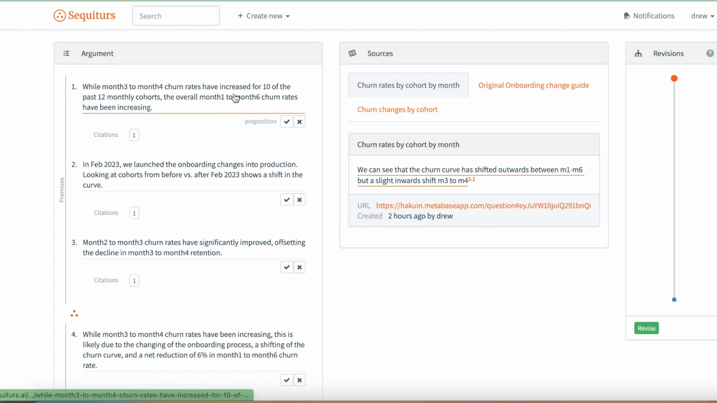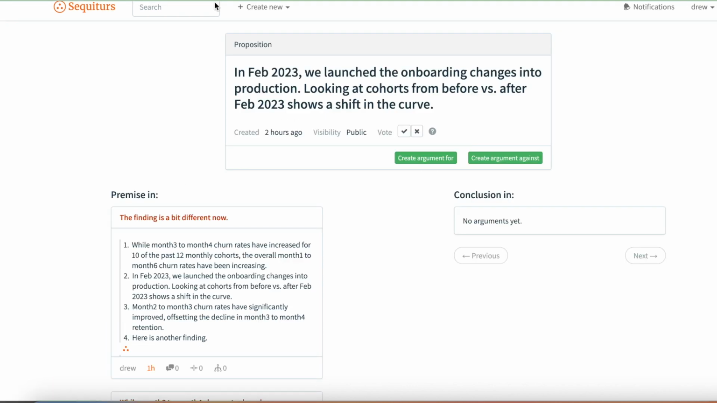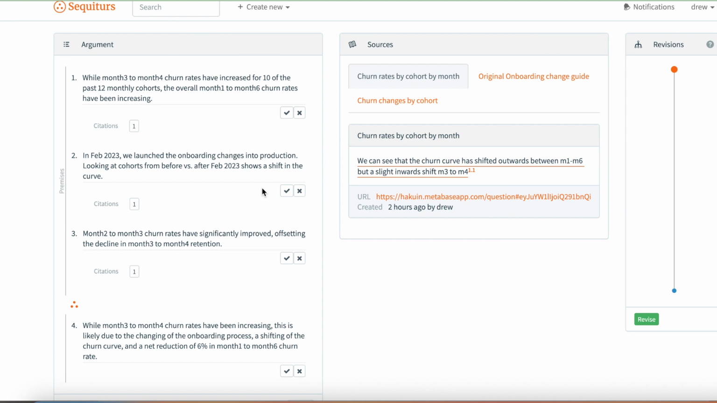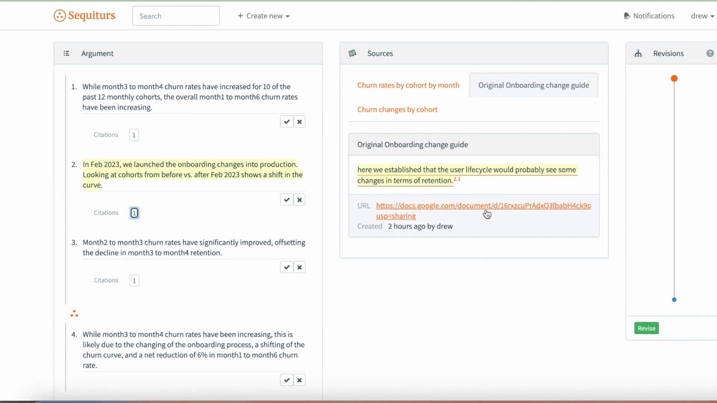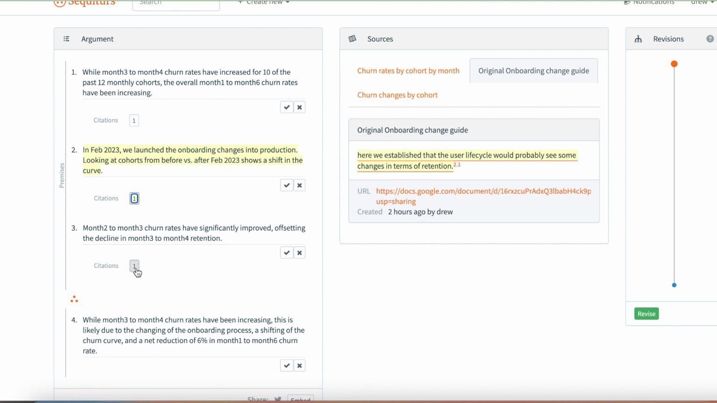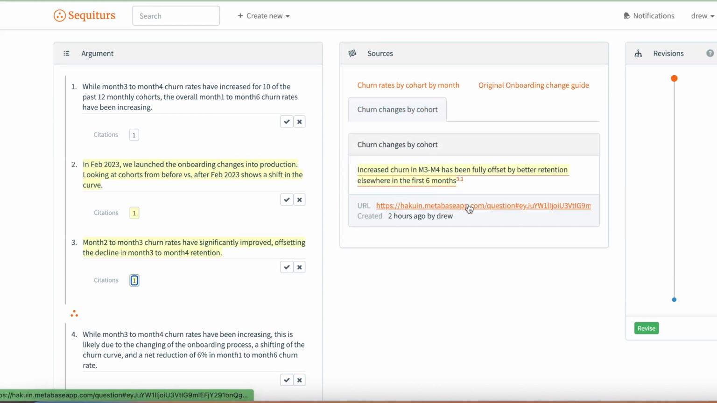So here we have in response three reasons, and each reason is linked to a citation. This could be anything. In this case, it's supported by a Metabase dashboard, and this one is supported by some documentation about the onboarding process, and this one is also supported by a BI dashboard.